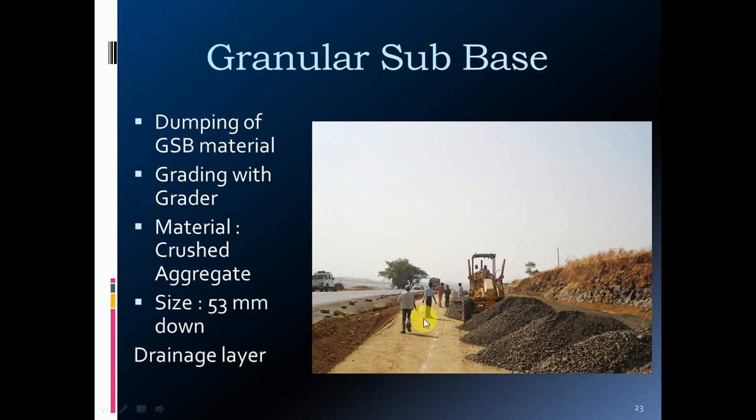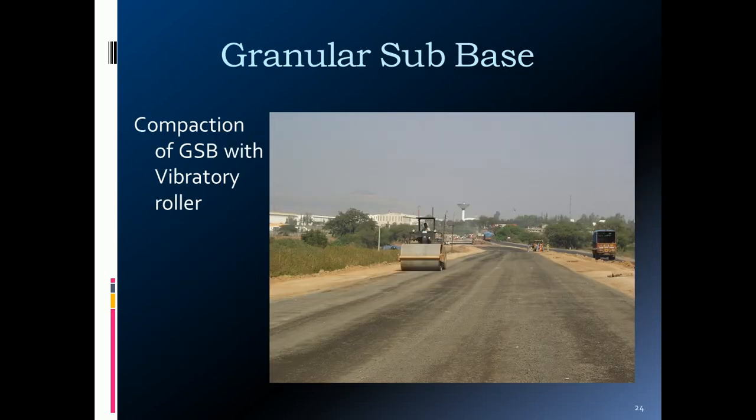So as I said, this layer is acting as the drainage layer. After the construction of the embankment, prepare the subgrade, then prepare the GSB, that is granular subbase. So this is the finished surface of the GSB. After compaction with the vibratory roller, you will get this kind of surface, which is a very hard surface.